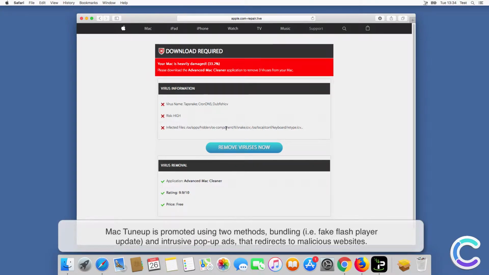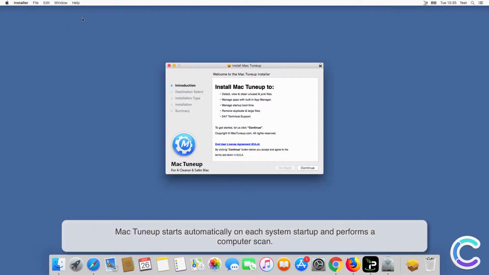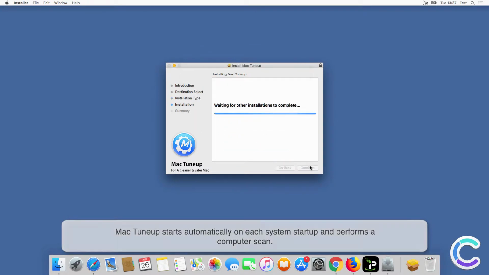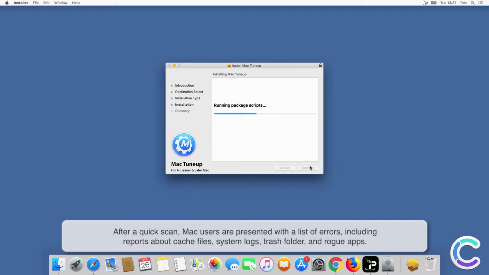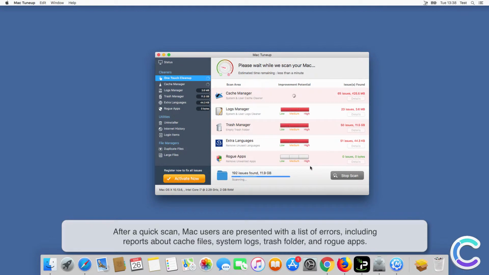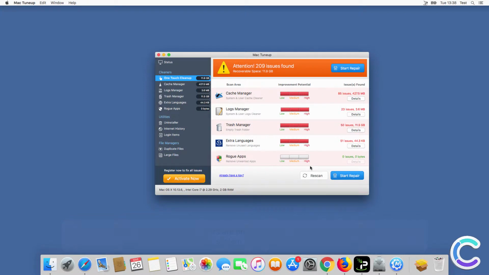Mac Tuneup is promoted using two methods: bundling, for example, fake Flash Player update, and intrusive pop-up ads that redirect to malicious websites. Mac Tuneup starts automatically on each system startup and performs a computer scan. After a quick scan, Mac users are presented with a list of errors, including reports about cache files, system logs, trash folder, and rogue apps.